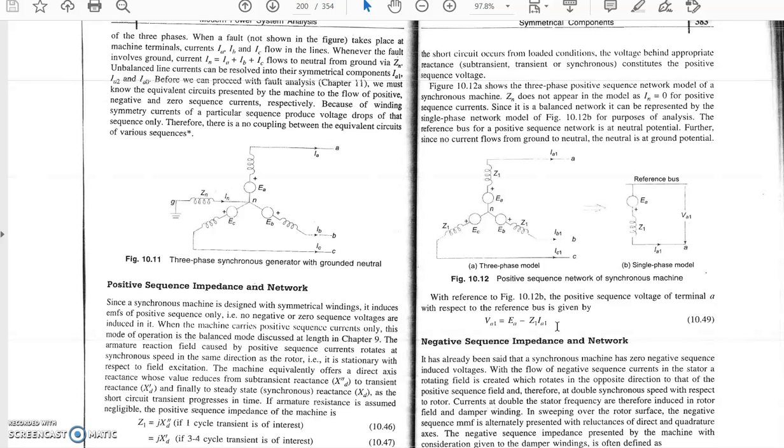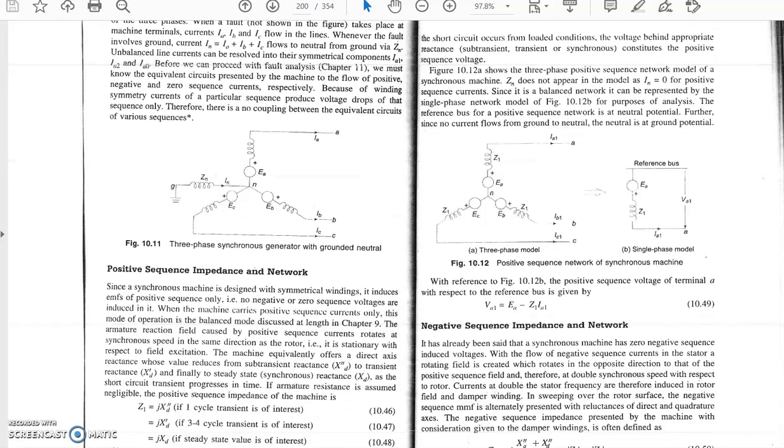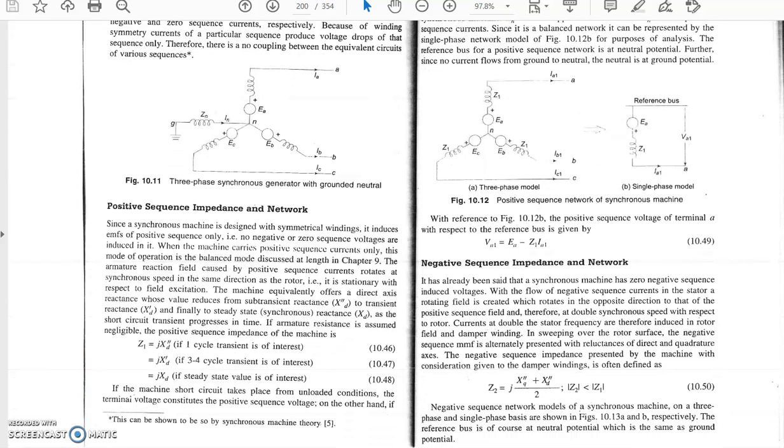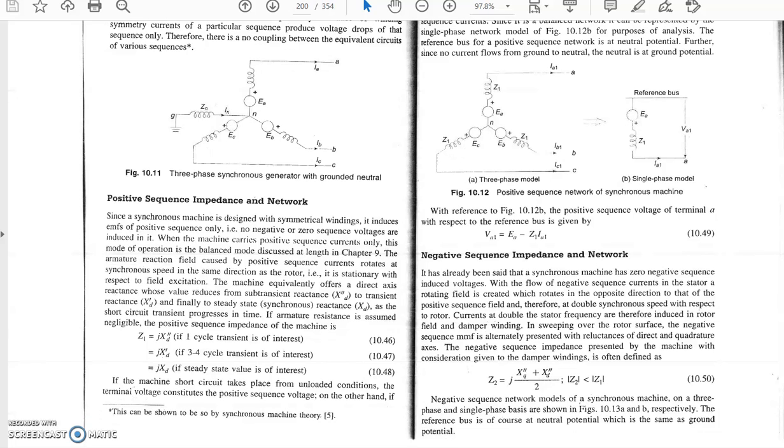One thing you have to note is that induced EMF will come into the picture only in case of the positive sequence supply. Now we will discuss the negative sequence supply. If we interchange any two machine phases, the machine goes into the negative sequence supply. The machine is designed in such a way that no induced EMF will be generated in case of negative sequence supply, and